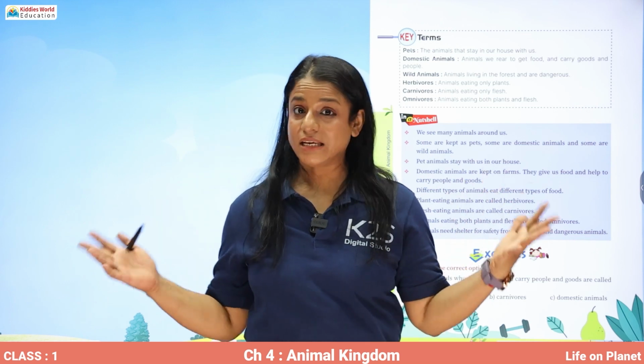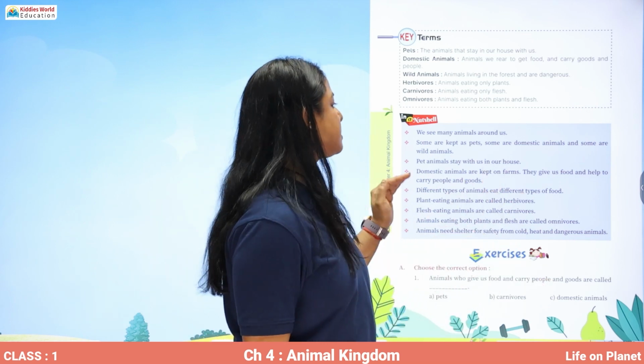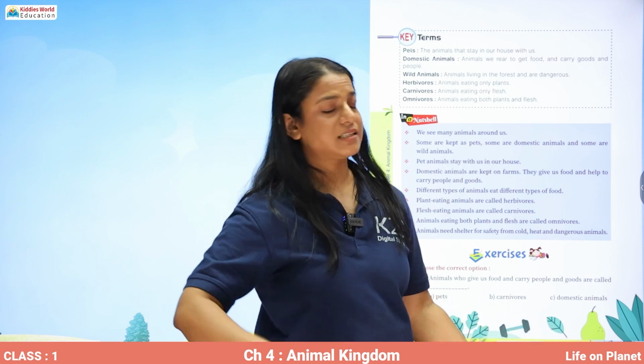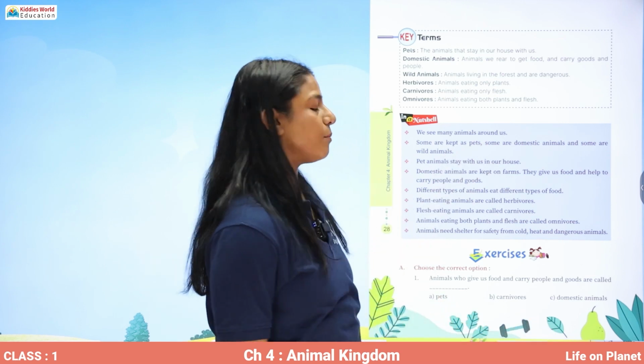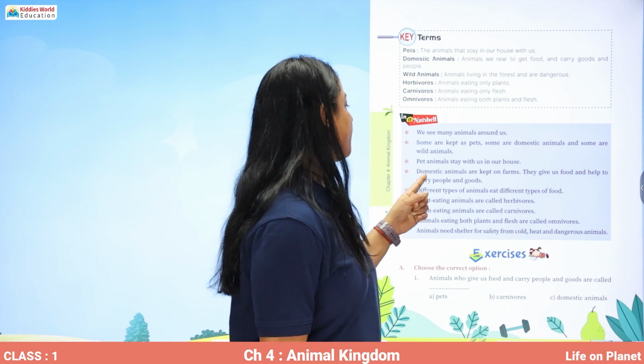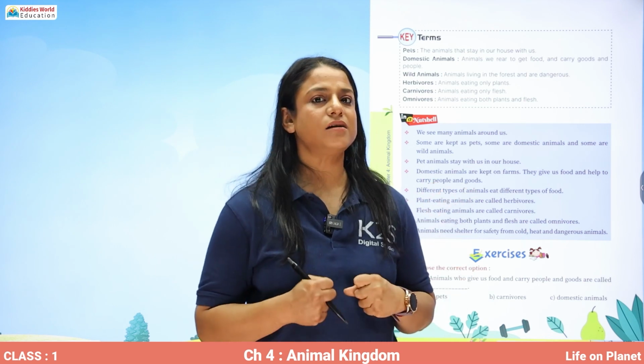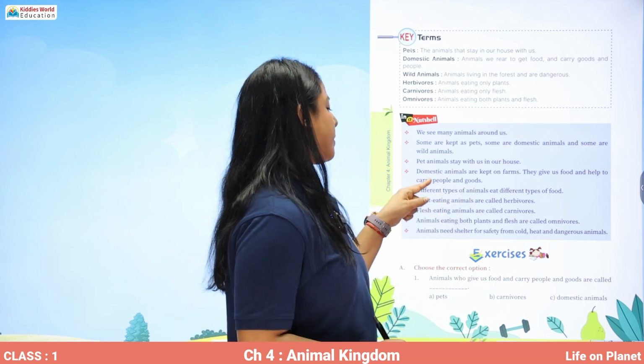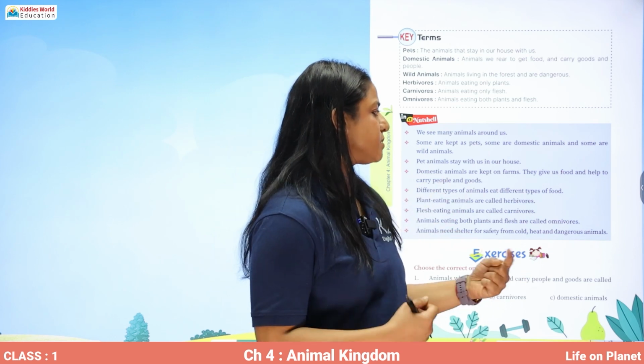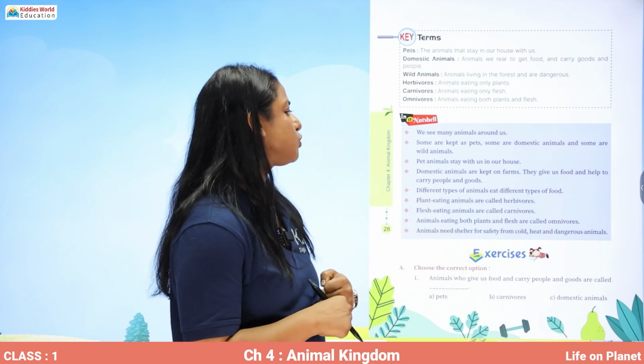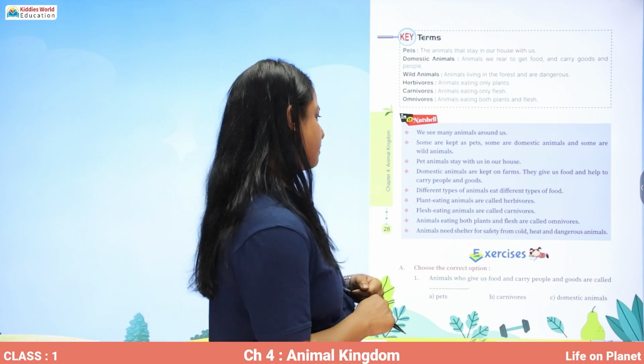We see many animals around us. Some are kept as pets and some are domestic animals and some are wild animals. Pet animals stay with us in our homes. Domestic animals are kept on farms. They give us food and help to carry people and goods.